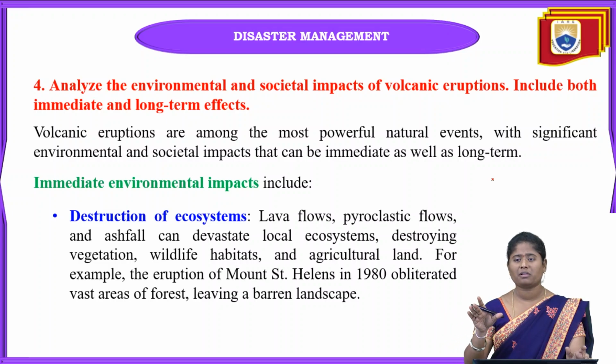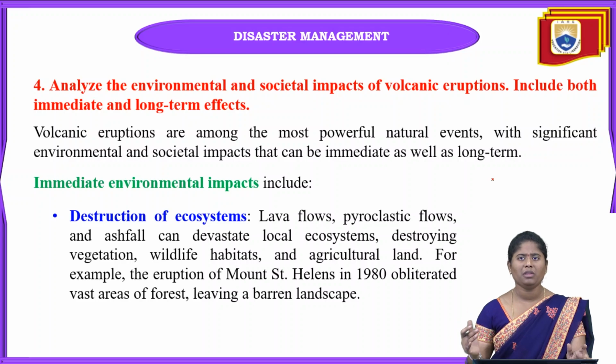Where there is a slope, the lava flows along that path. When vegetation and wildlife habitats come in its path, it will just destroy them. And in that case, so many agricultural fields are also damaged at that time.